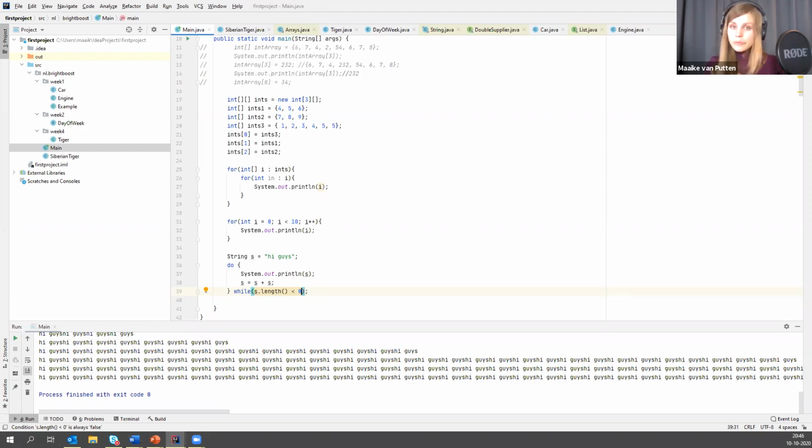So it's not printing nothing, because the do-while loop is going to execute before checking the condition. So it's first going to print hi guys. Then after that, it's going to say s plus s. So it's going to be hi guys, hi guys. And then it's going to say, while the length is smaller than 0. That's not the case. So then it's done immediately. So it doesn't go back up again. So it's going to print hi guys exactly 1 time right now. There we go.